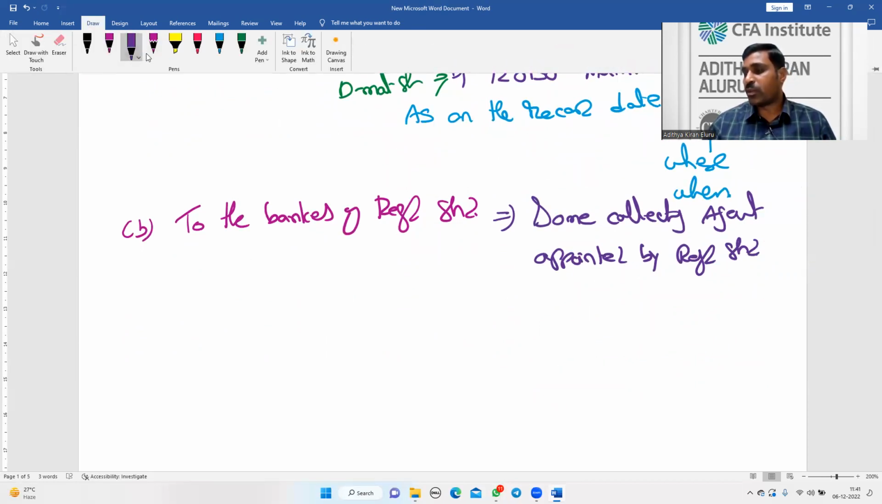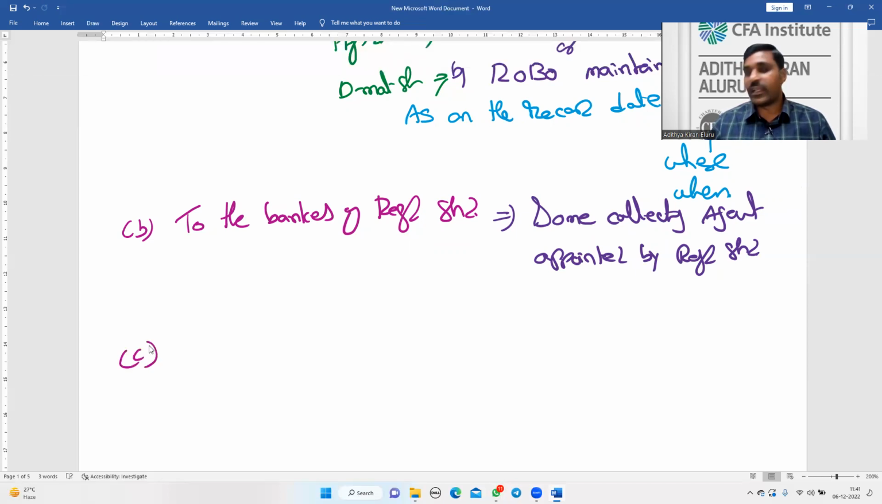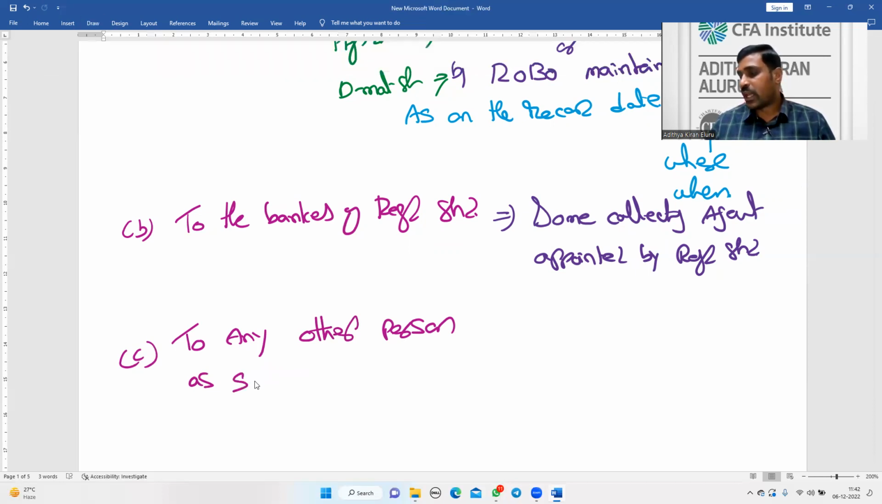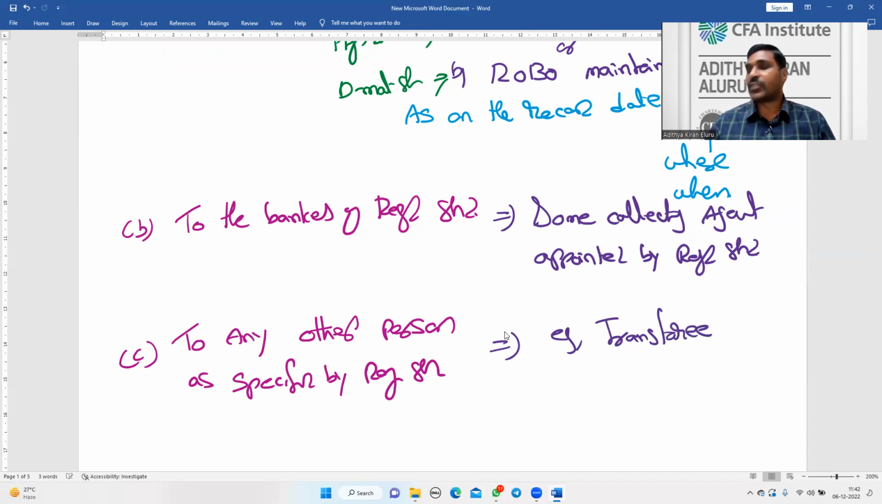And the third category to whom the dividend will be paid is any other person as directed or specified by the registered shareholder. This person may be, for example, a transferee. When A transferred shares to B, A may give instructions to the company to pay the dividend to B.